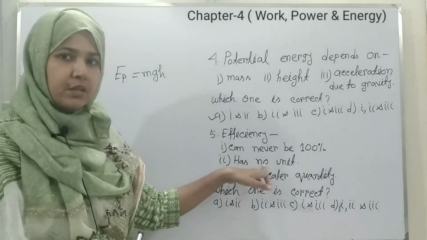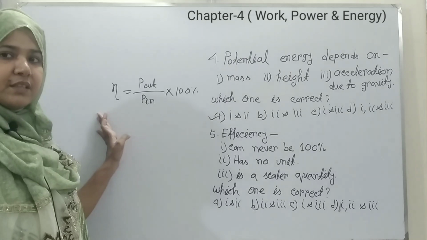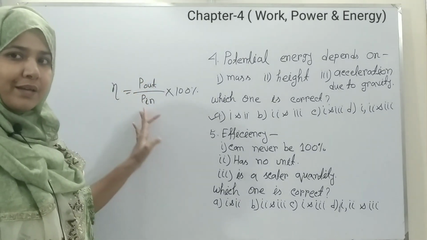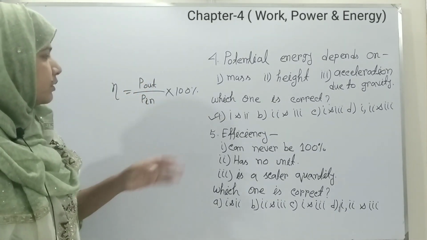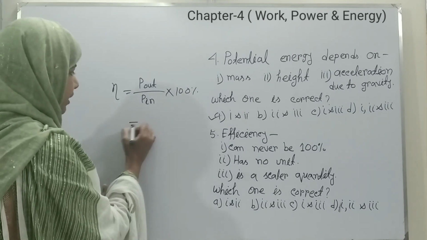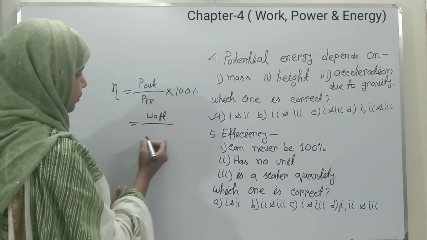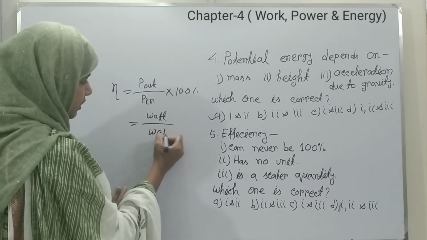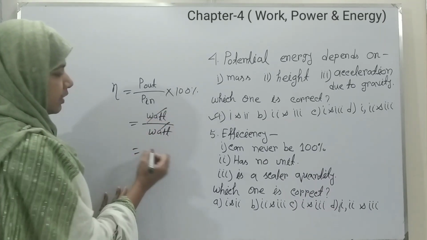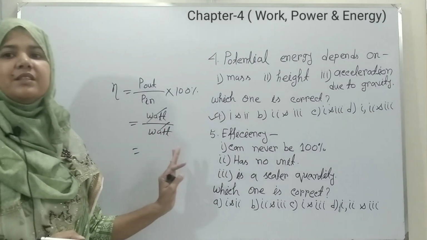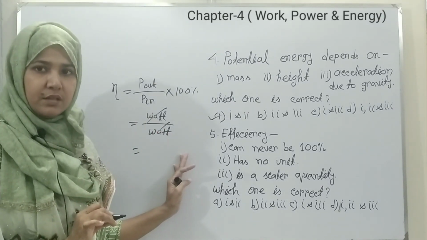Has no unit. As you know, efficiency means output power by input power. So the unit of power is what? Either it's input or output, so you can see the efficiency has no unit.